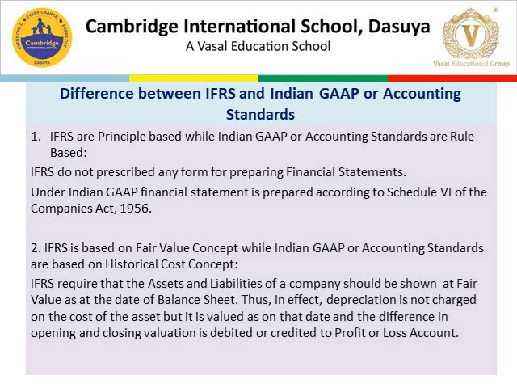Second, IFRS is based on the fair value concept while Indian GAAP or accounting standards are based on the historical cost concept. IFRS require that assets and liabilities of a company should be shown at fair value as at the date of the balance sheet. Thus, in fact, depreciation is not charged on the cost of the asset, but it is valued as on that date, and the difference in the opening and closing valuation is debited or credited to the profit and loss account.